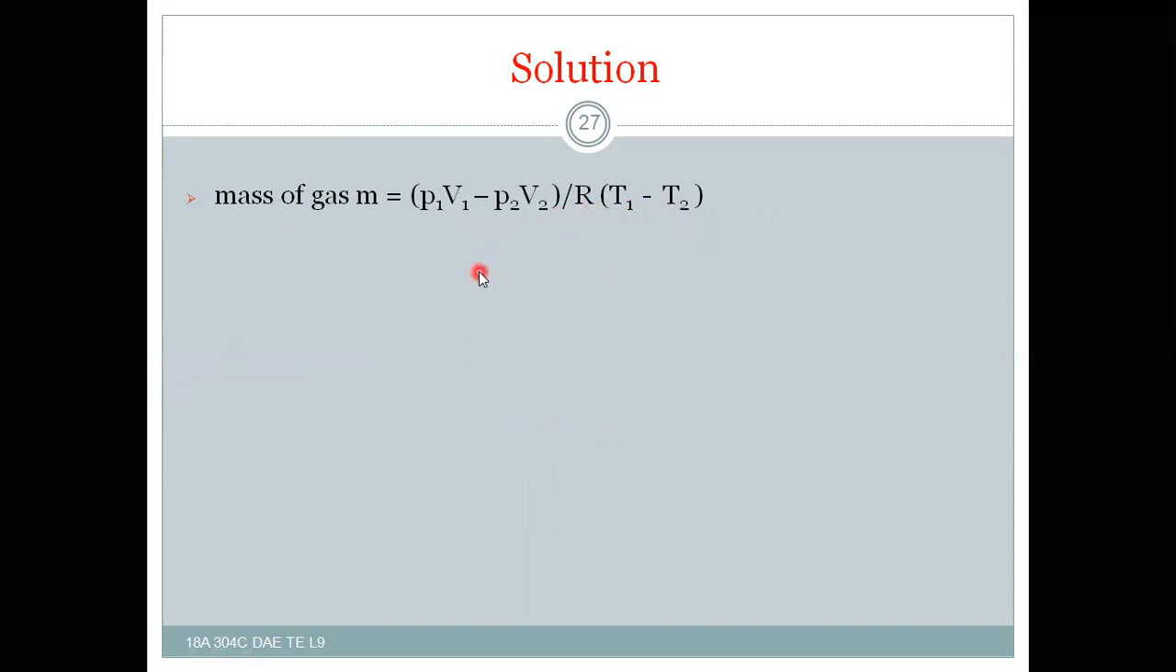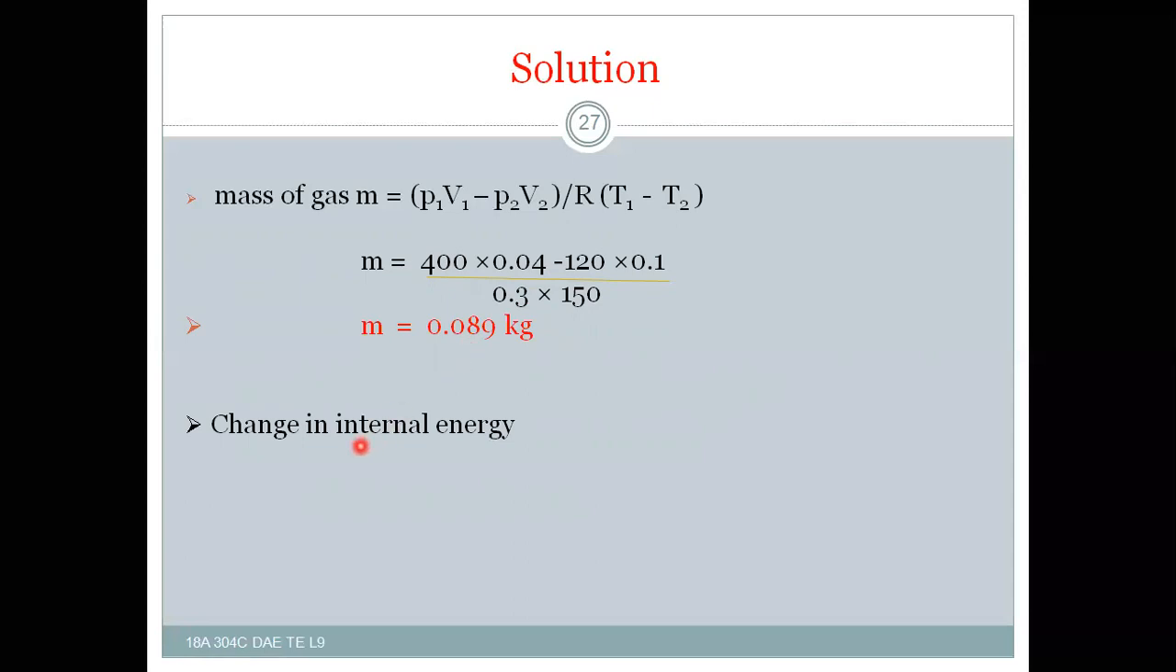So with this, after substitution of all the values, P1V1 is 400 into 0.04, minus 120 into 0.1, which is the right value for V2, and R is 0.3, and the difference of temperatures is 150 degrees Celsius. Then you will get M is equal to 0.089 kg, which will be the answer.